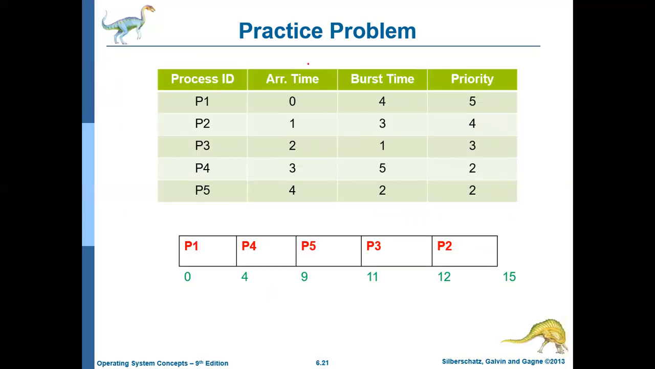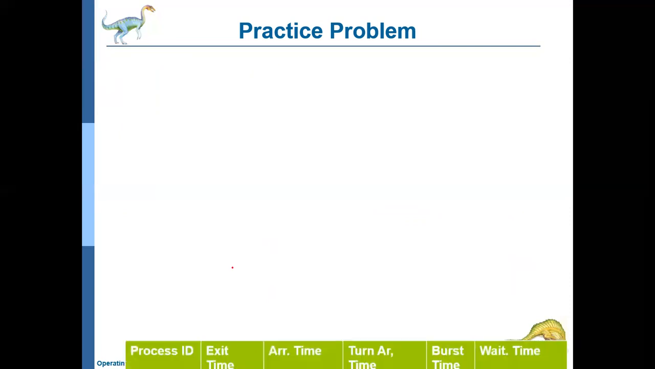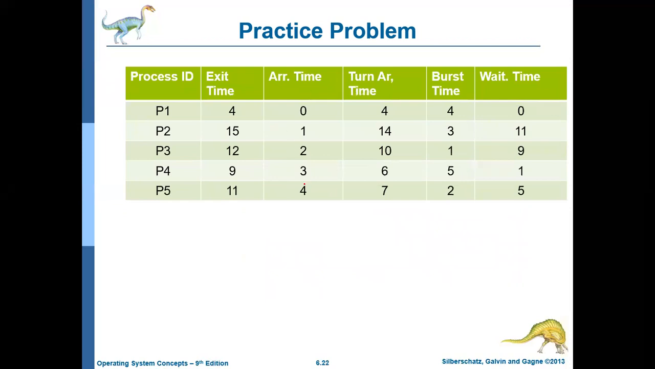And arrival time is available in this table, and from that we have dropped those values here. So from this you can calculate the turnaround time. Turnaround time is exit time minus arrival time. So 4 minus 0 is 4, 15 minus 1 is 14, 12 minus 2 is 10, 9 minus 3 is 6, 11 minus 4 is 7.